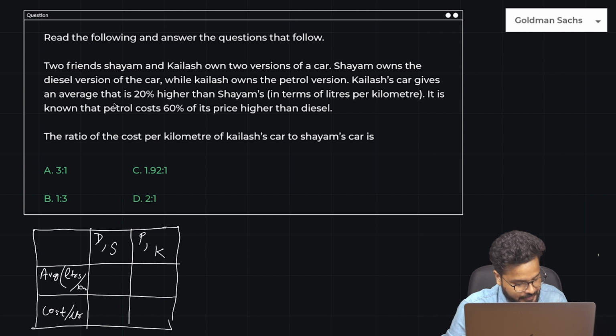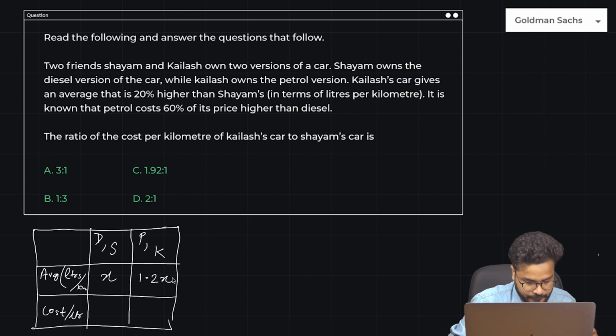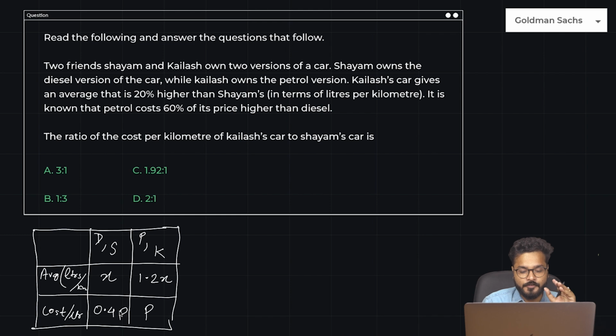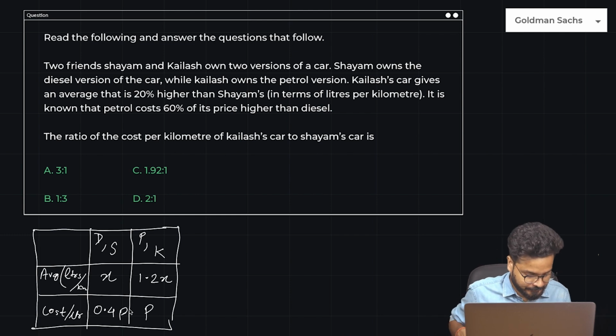Kailash's car gives an average that is 20% higher than Sham's car. Let's say Sham's car gives an average of x, so Kailash's car would give an average of 1.2x. It is known that petrol costs 60% of its price higher than diesel. So if I say the cost for petrol is P, the cost for diesel in that case would be 0.4P. 60% of its own price higher than diesel. So this is what this means, right?